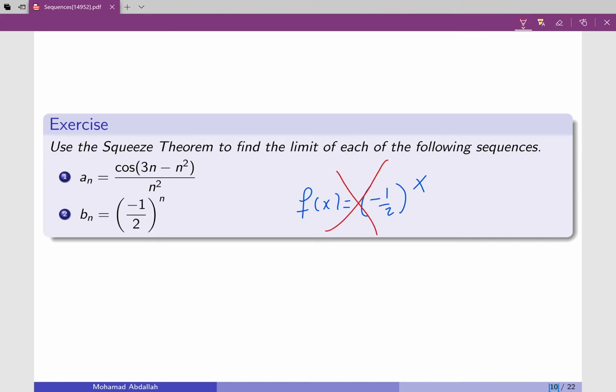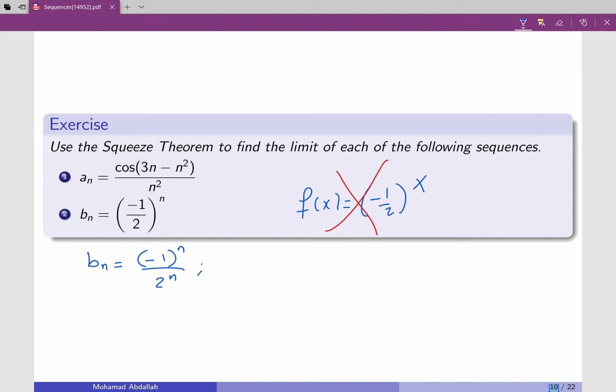The reason I cannot do this transformation and use the theorem that I mentioned before is that when we defined exponential functions, the base was always positive. The base was never negative. So here, this function does not exist. So what do we do in this case? Well, I know that b_n is equal to (-1) to the power n over 2 to the power n. I can use the properties of exponents to write it in this way.